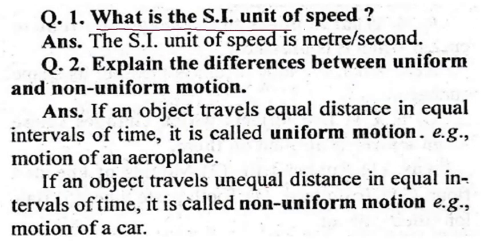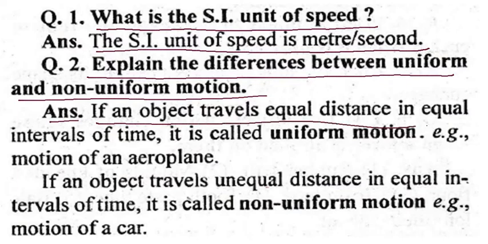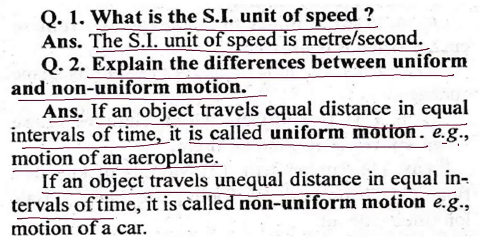What is the SI unit of speed? The SI unit of speed is meter per second. Explain the differences between uniform and non-uniform motion. So, the answer is here. If an object travels equal distance in an equal interval of time, it is called uniform motion, like the motion of an aeroplane. If an object travels unequal distance in equal time intervals, it is called non-uniform motion, like the motion of a car.